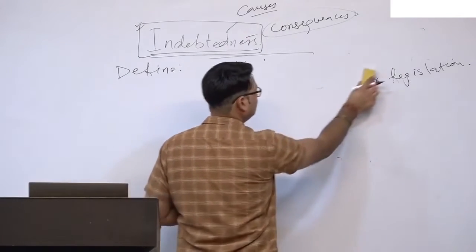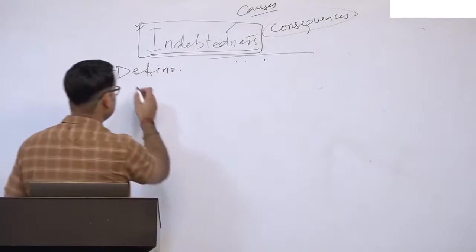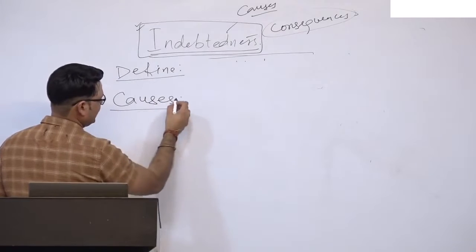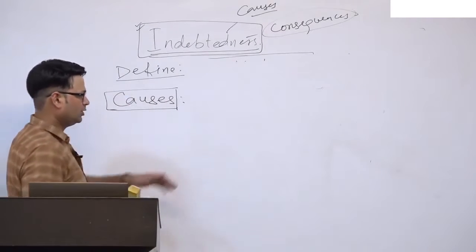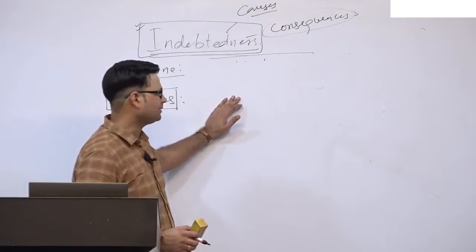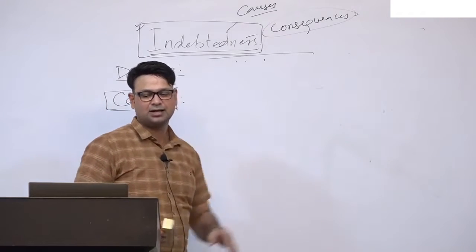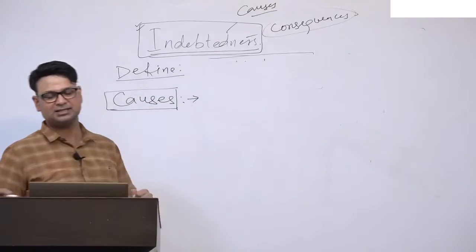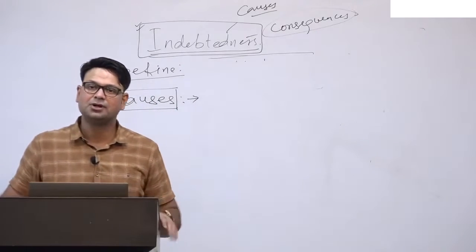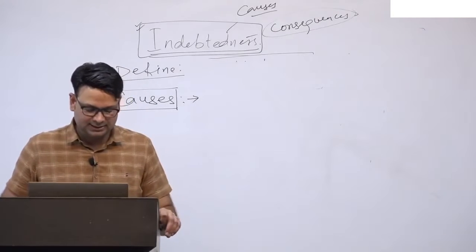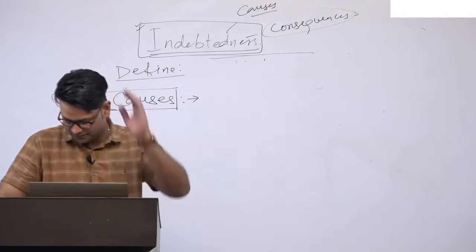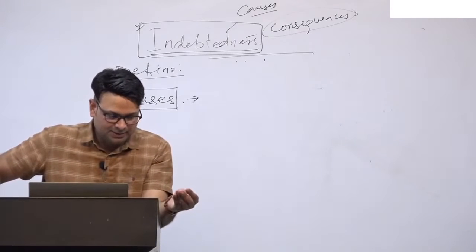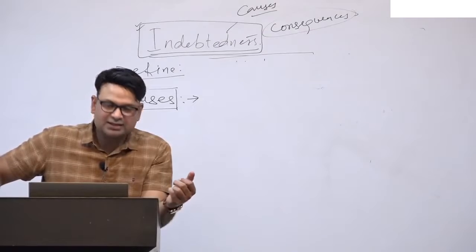So we are doing here the definition, then we were on causes, and in causes we have discussed the endogenous and exogenous. In endogenous we have discussed what is related to the tribals, and in exogenous what lies outside of it, right? So in causes you can quote some case studies of the activities of moneylenders, and how they exploit the tribals. So there are a few case studies.